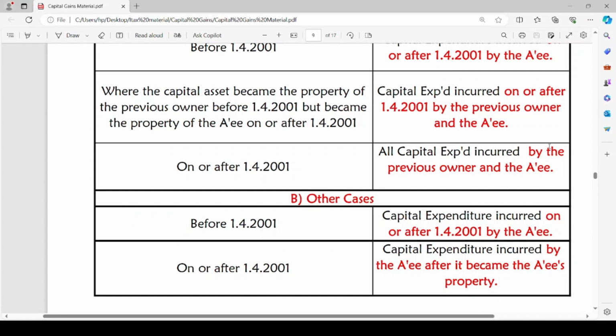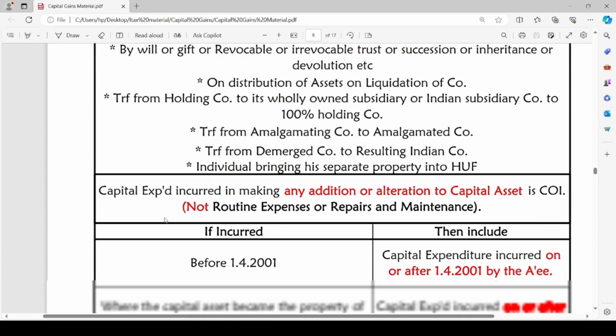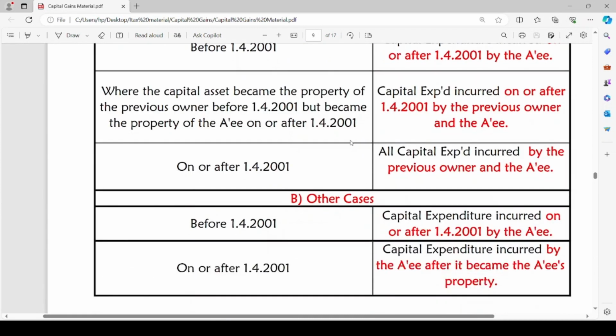The second case is where the capital asset became the property of the previous owner before 1st April 2001 but became the property of assessee on or after 1st April 2001. Previous owner acquired the capital asset before 1st April 2001 but the assessee acquired the property from the previous owner on or after 1st April 2001 in any of such above modes. In such a case, the capital expenditure incurred on or after 1st April 2001 by both previous owner and the